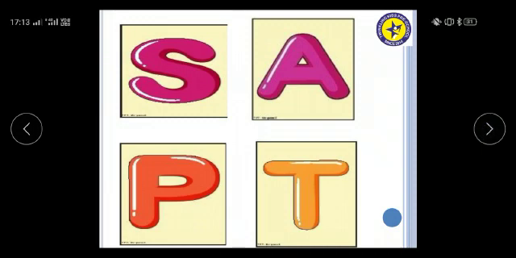So today we learnt about letter S, letter A, letter P, letter T. Letter S makes with sound S. Snake, soap. Letter A makes with sound A. Ant. Apple.